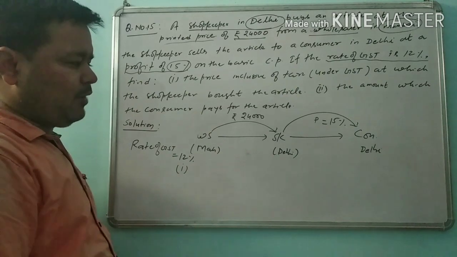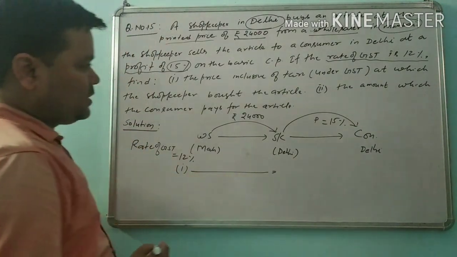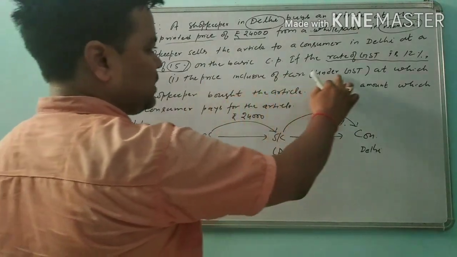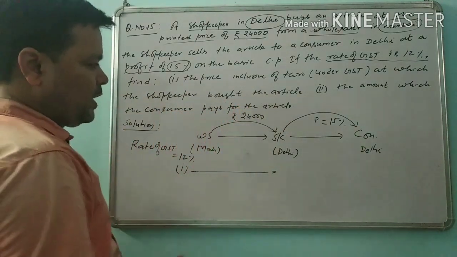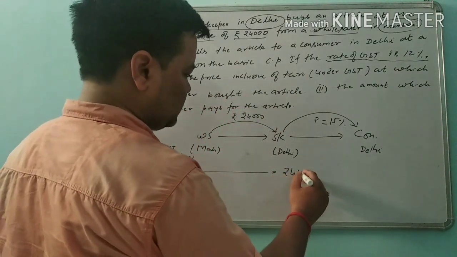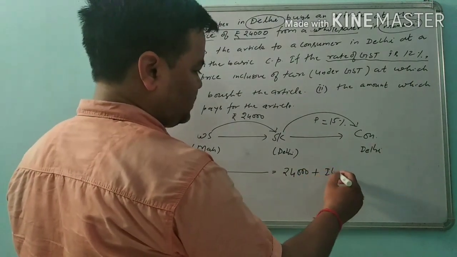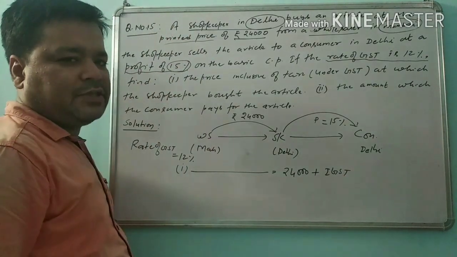Therefore, it is the matter of interstate. So here write the statement by yourself. The price inclusive of tax under GST at which the shopkeeper bought the article, so that is 24,000 plus IGST.